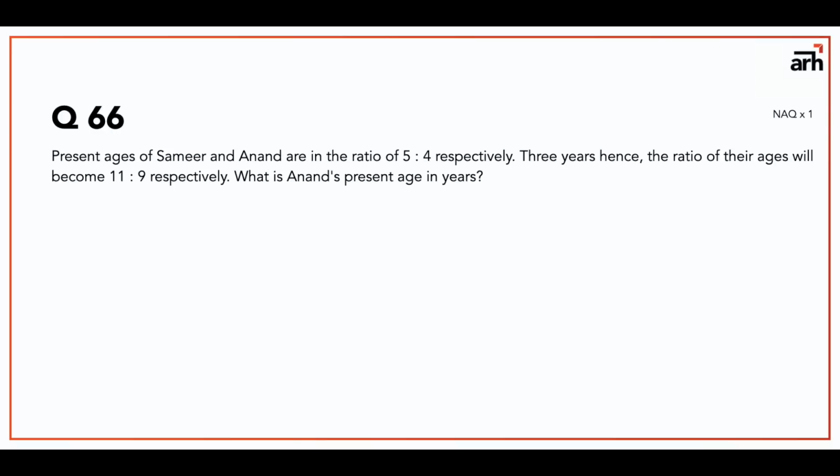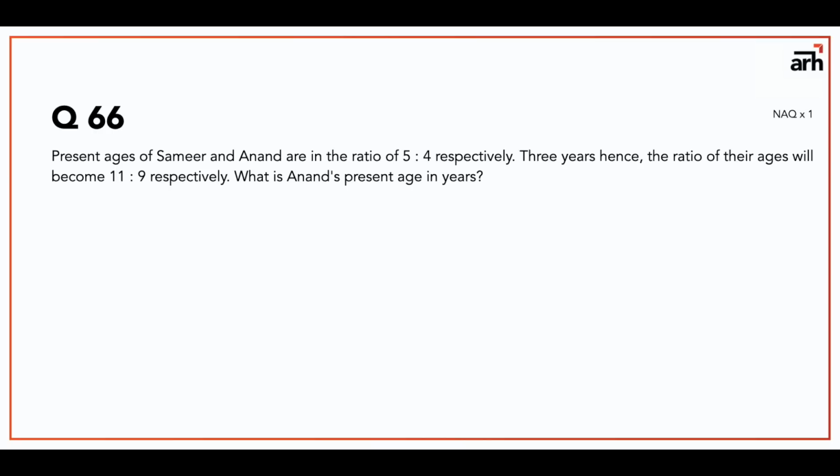Now, ages ka question hai. Present ages of Samir and Anand are in the ratio 5:4 respectively. 3 years hence, this means 3 years later, the ratio of their ages will become 11:9 respectively. What is Anand's present age in years? So again, if the ratio is given of two things, then you can consider that age of Samir is 5x and age of Anand is 4x.